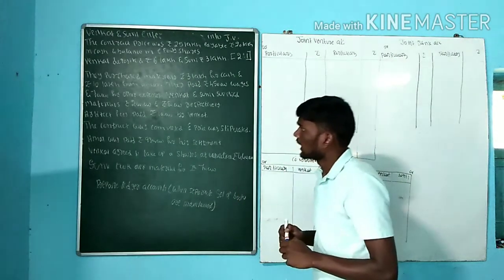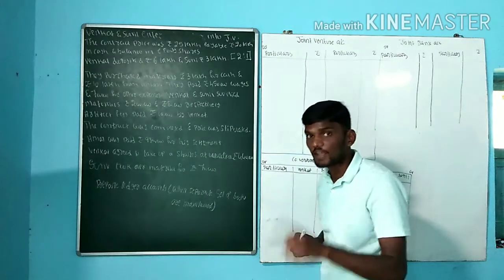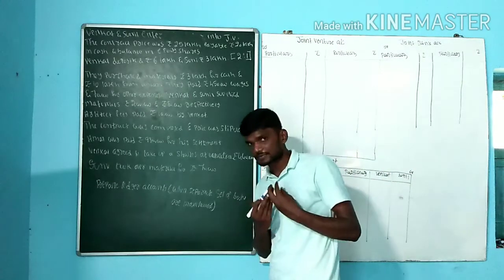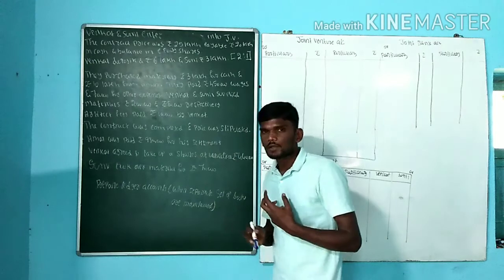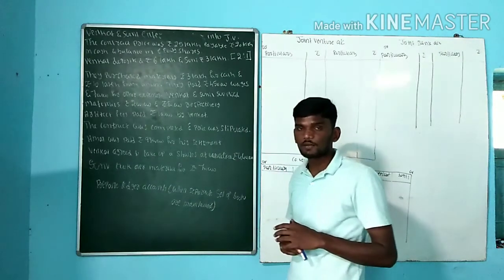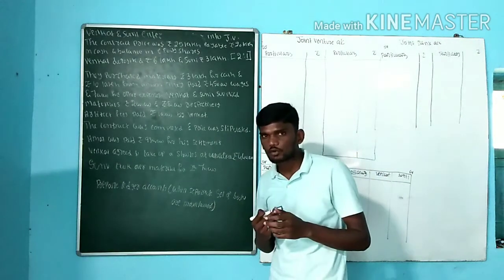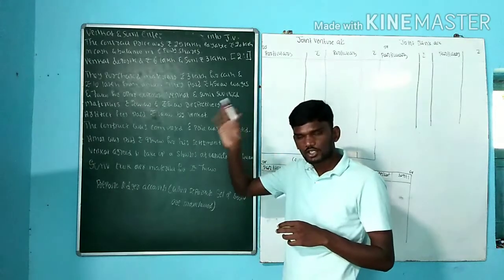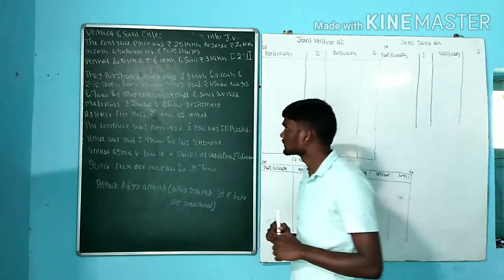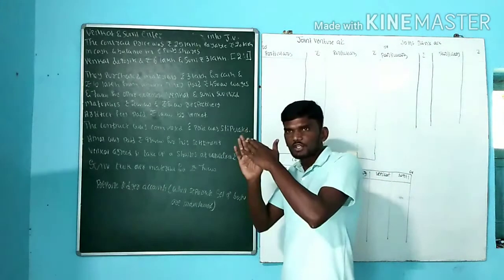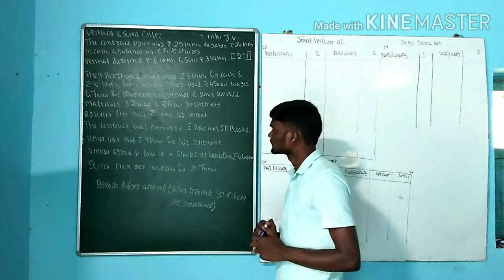Next one. Architect fees paid 10,000 by Venkat. That is architect fees, an expense paid by an individual co-venturer. So what is the entry? If any expense is paid by an individual co-venturer, the entry is joint venture account debit to co-venturer account. If it is paid by both, joint venture account debit to joint bank account.